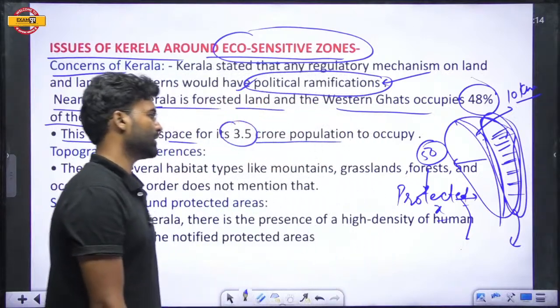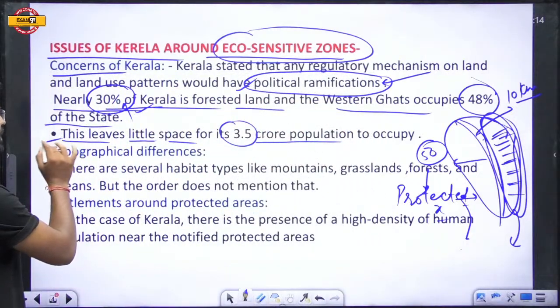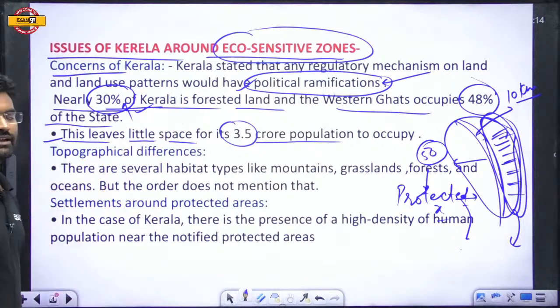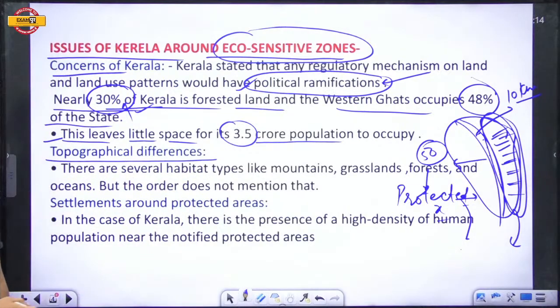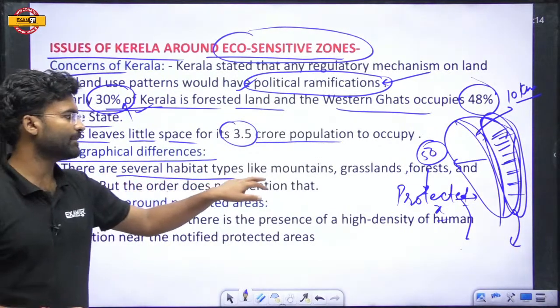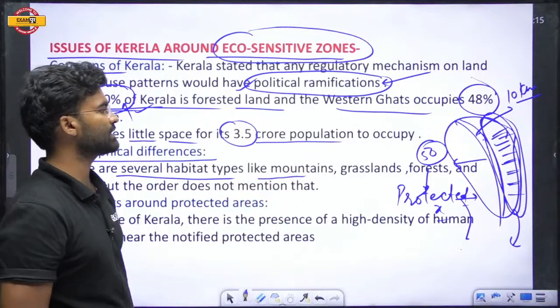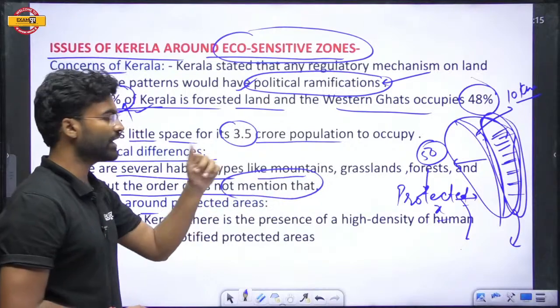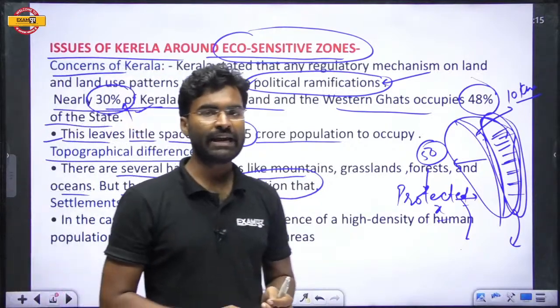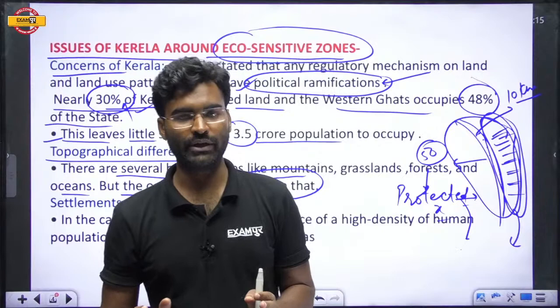So Kerala is urging the central government, the first thing. I think you understand the first concern of Kerala. The second is the topographic differences. There are several habitat types like mountains, grassland, forest and the ocean, but the order does not mention that. So population density is not the same everywhere.